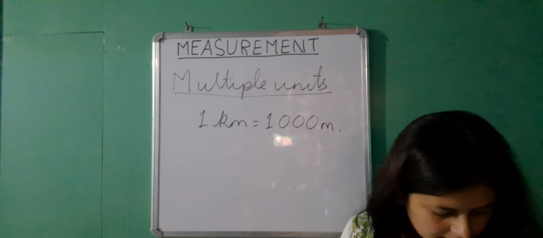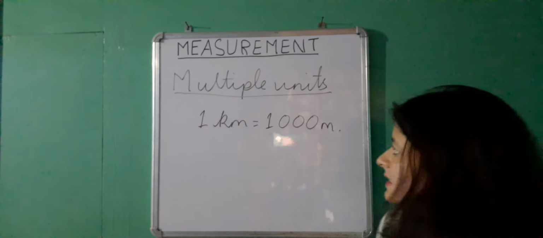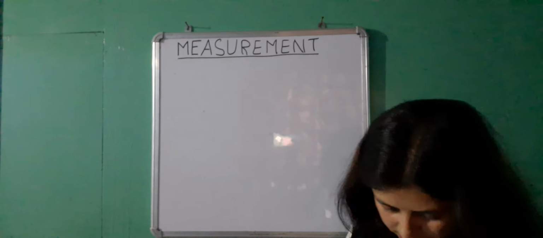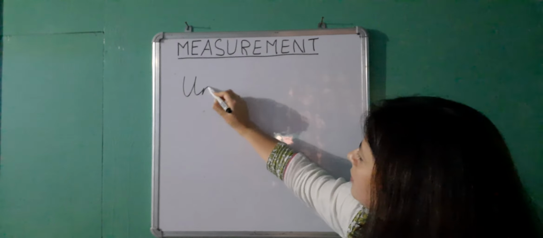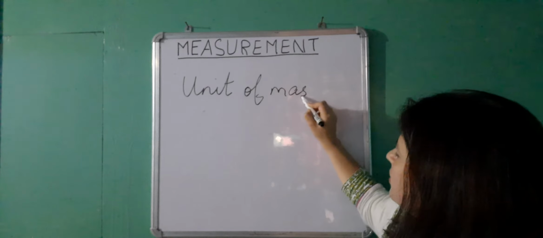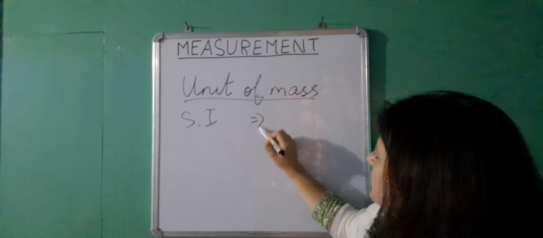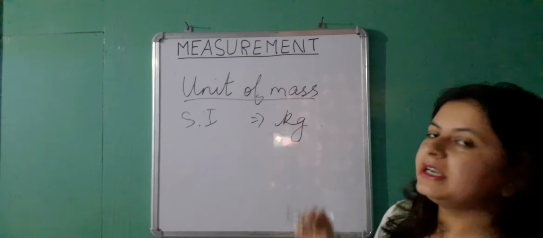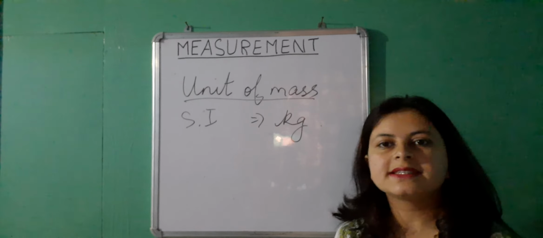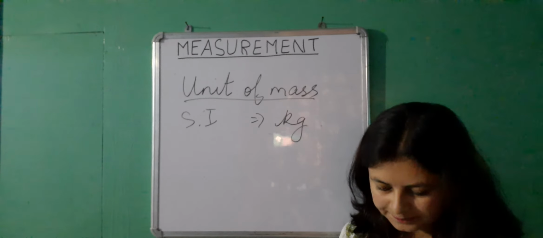Now, we will go to the next definition. Unit of mass. In the SI system, it is kilogram. So we will define how much 1 kilogram is equal to, taking one standard object as a standard. So for the unit of mass, the SI unit is kilogram.